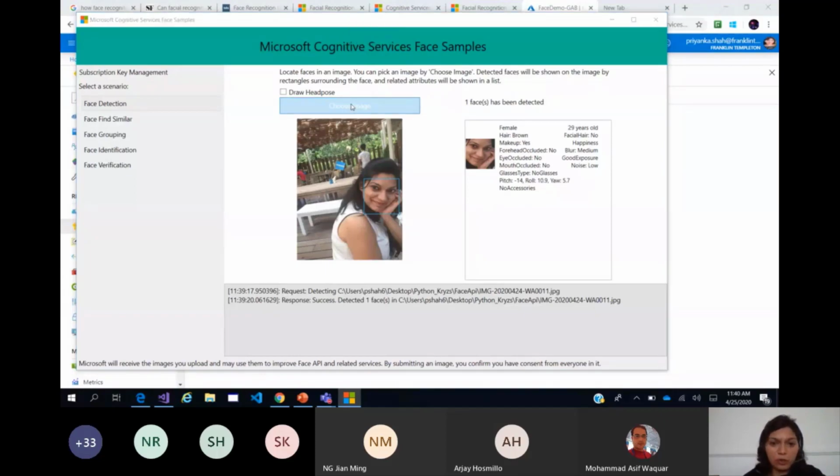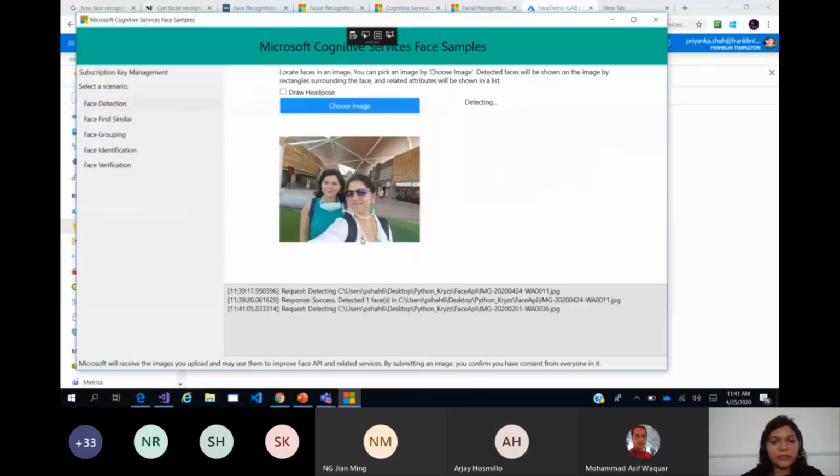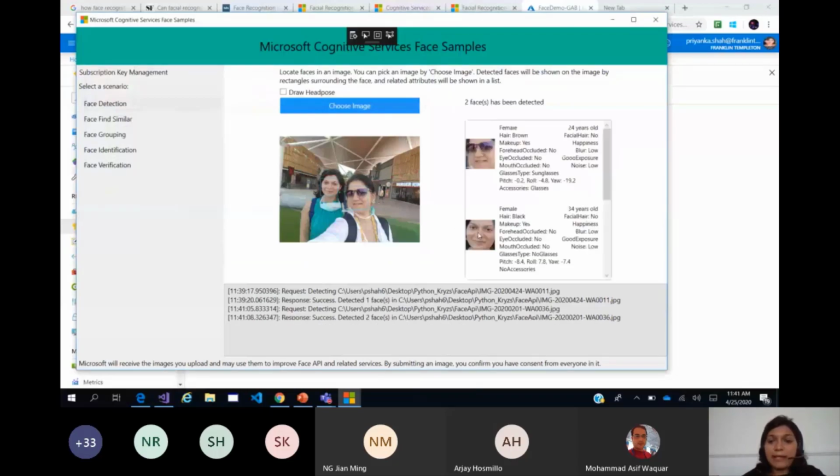Okay. Let us try for a group now. Let us see what it gives you when we upload a group. Okay, and it's very quick. Imagine that the computation is being done in the cloud, not locally. So we are passing these images to the cloud API, it is computing and sending me back a JSON object, and I'm reading it and rendering it. Given that the computation is not local and is taking place on the cloud, the speed is quite acceptable. It's quite fast actually.